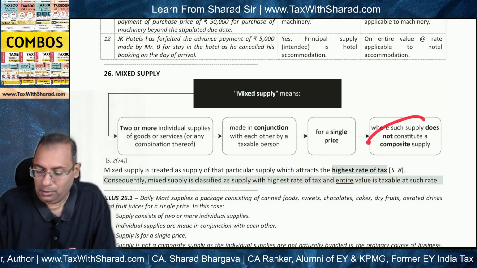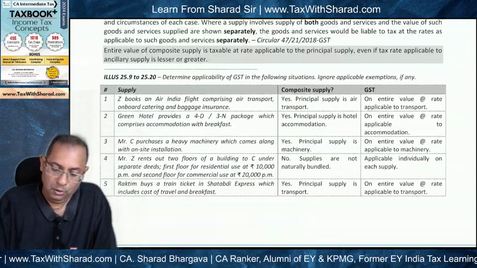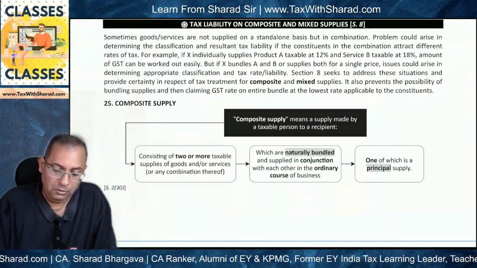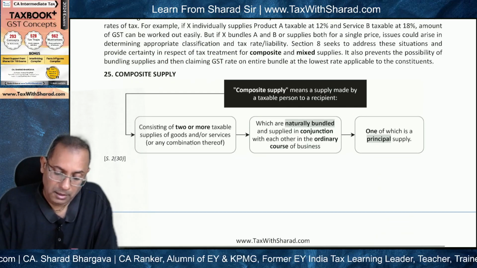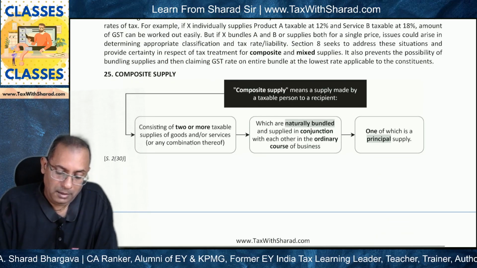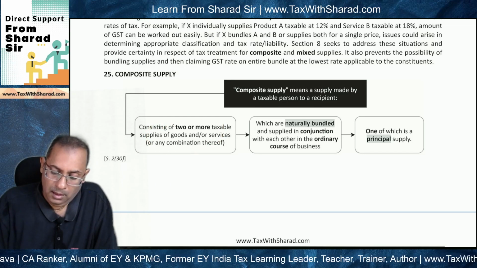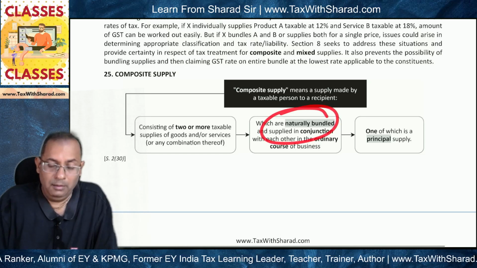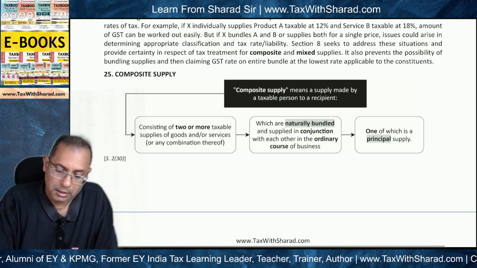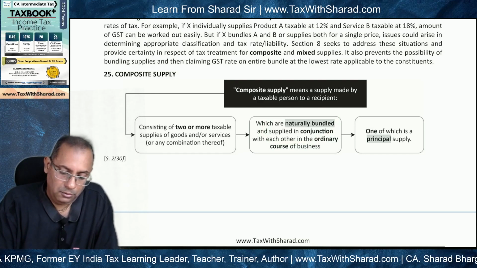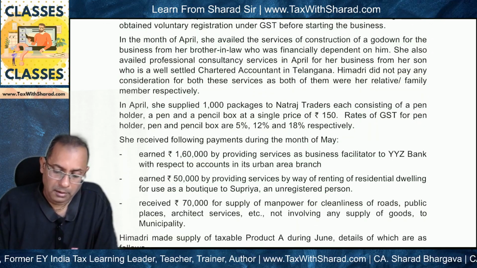So does this supply constitute a composite supply? No. Why no? Because for answering this we need to see the definition of composite supply. So composite supply is a supply where two or more taxable supplies are naturally bundled. So the question is whether pen holder, pen and pencil box are naturally bundled. No, they are not naturally bundled.